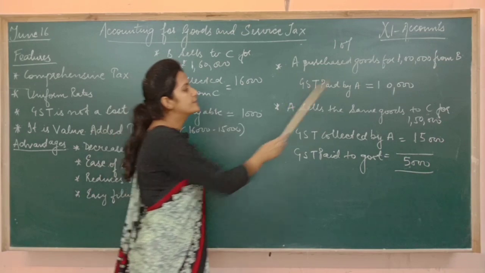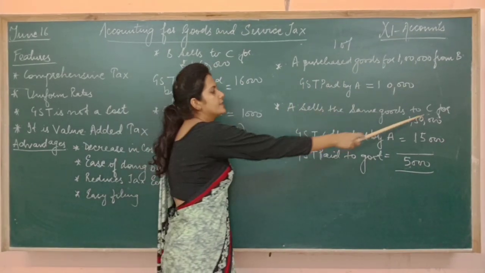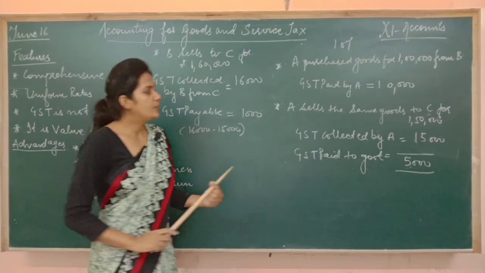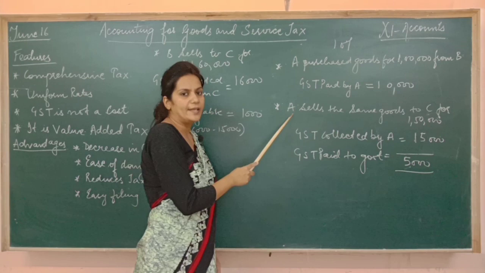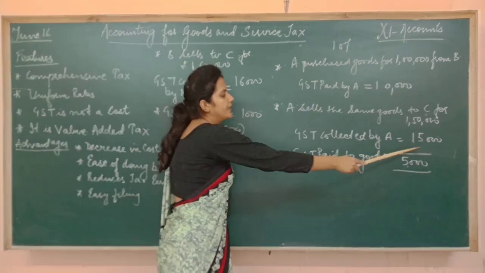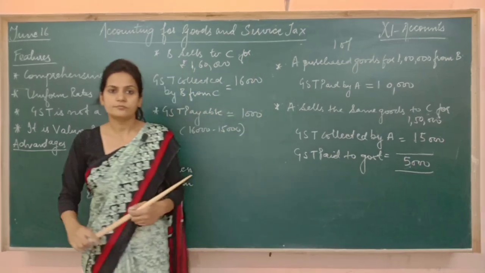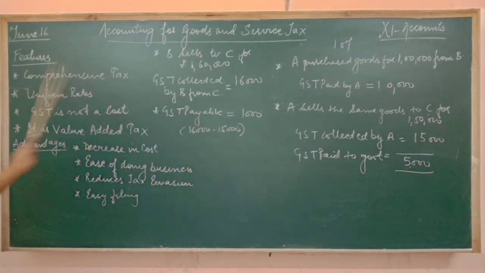Now if A is selling goods to C, then A is the seller and C is the buyer. It means C will pay tax to A and A will collect the tax. Now how much tax has A collected? A has collected 15,000. Now I would like to come to this point that GST is not a cost.